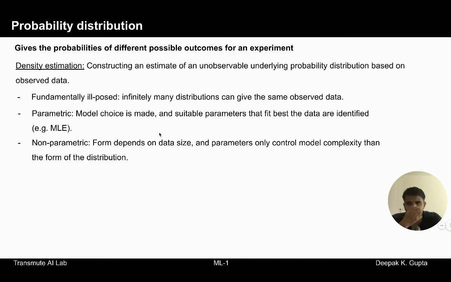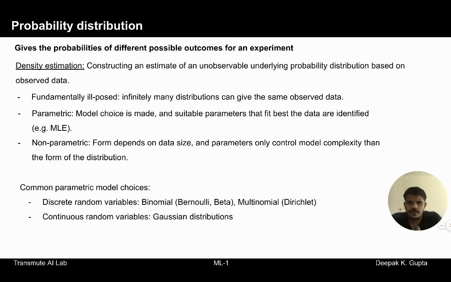But in the case of non-parametric, the shape of the distribution is not fixed. There are still some parameters, but they are mainly used to control the model complexity, and the form of the distribution depends on the size of the data. If you have very dense data, you might get a very different distribution compared to very sparse data.